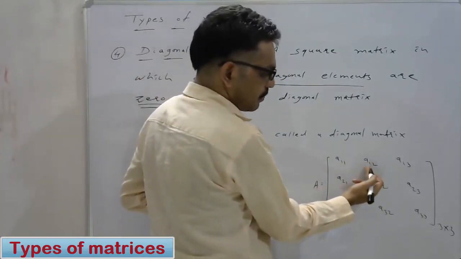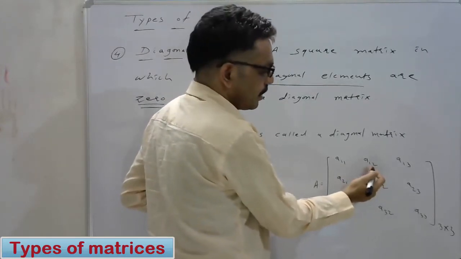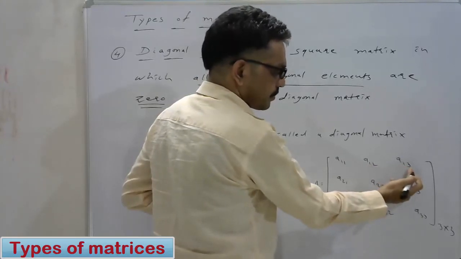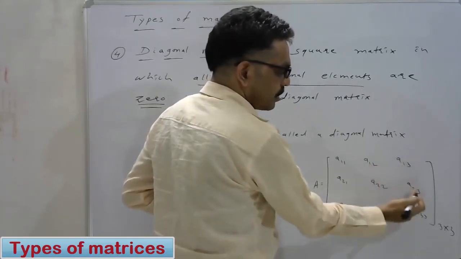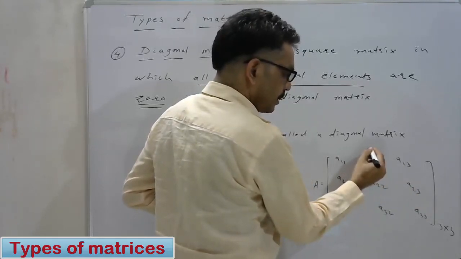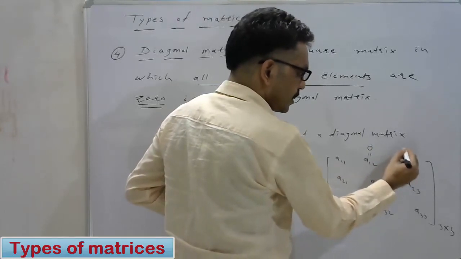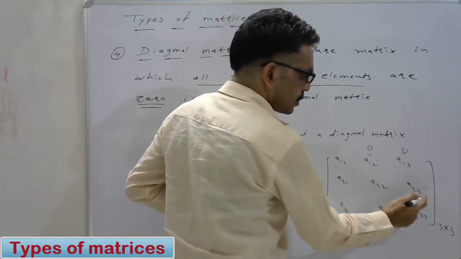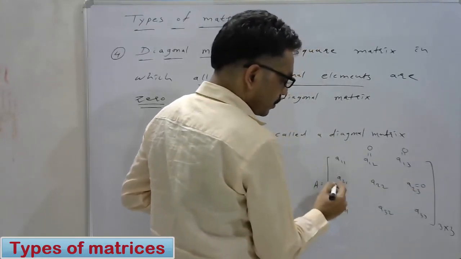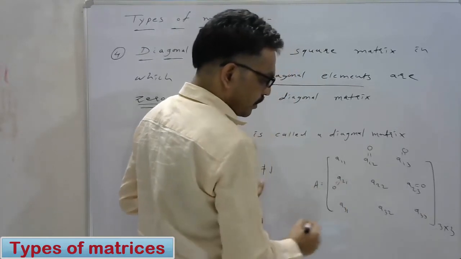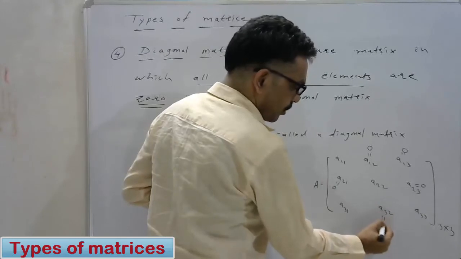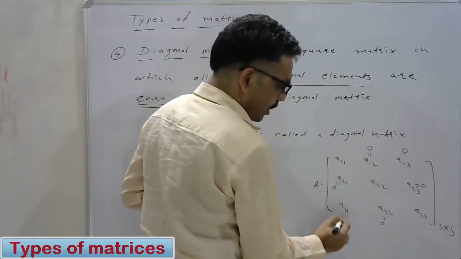See, A12, 1 is not equal to 2, and A13, 1 is not equal to 3, so these are non-diagonal elements, and they equal 0. A23, 2 is not equal to 3, so this one is equal to 0. A21, 2 is not equal to 1, so this non-diagonal element is equal to 0. A32, 2 is not equal to 3, and A31 is also a non-diagonal element.